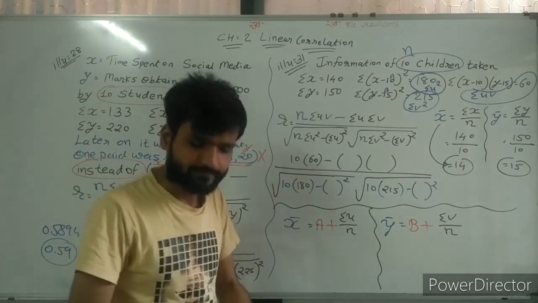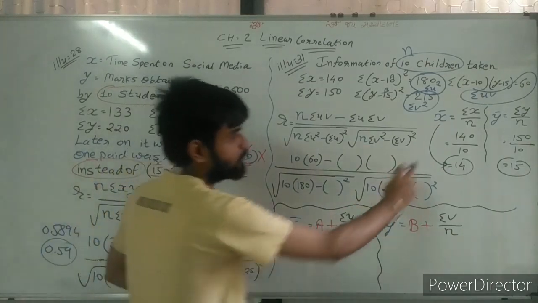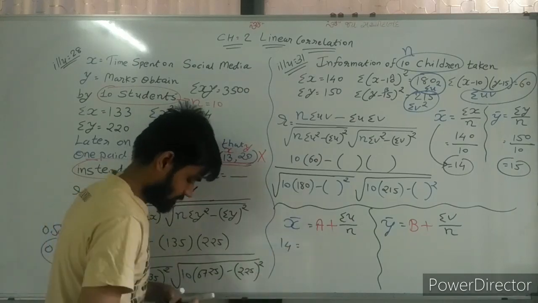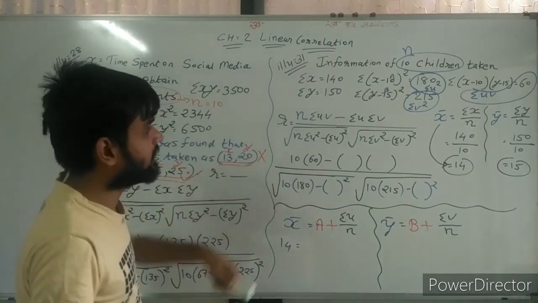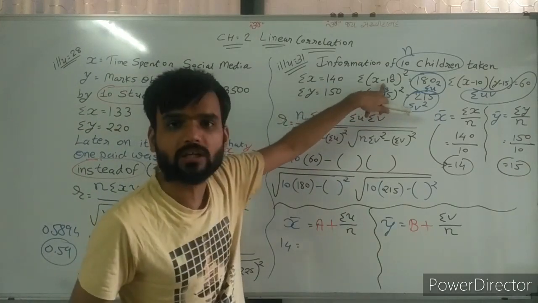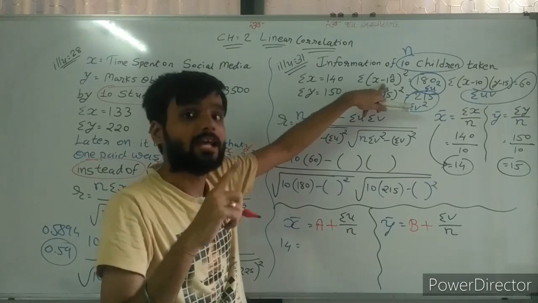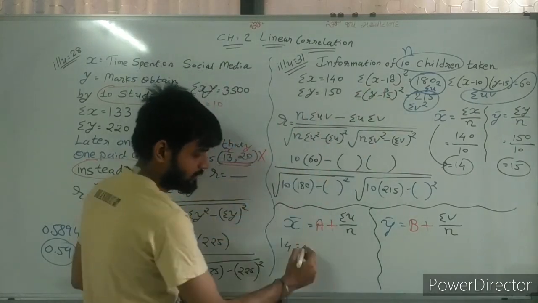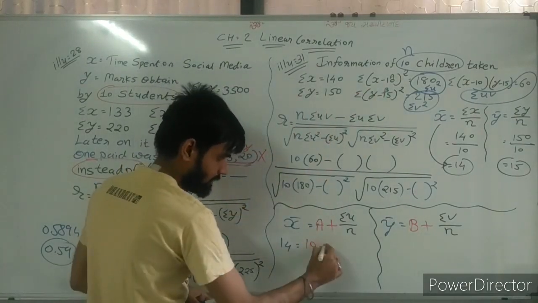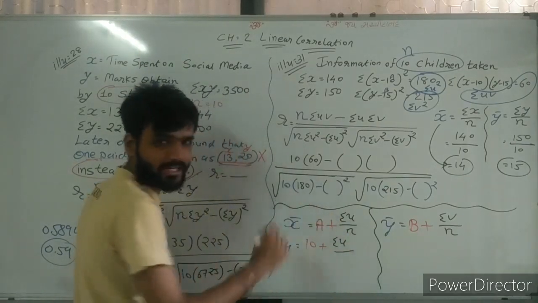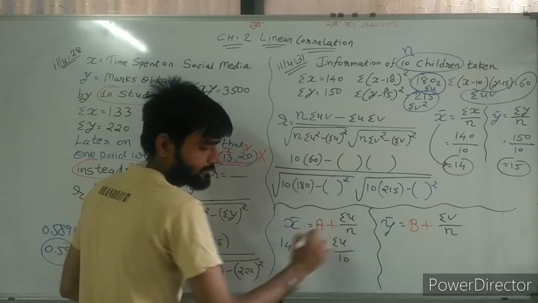Now, solving. We know x bar is equal to 14, so write down 14. What is the value of A? A is the assumed value from x, which is 10 here. So 10 plus sigma u divided by n, and n is equal to 10.